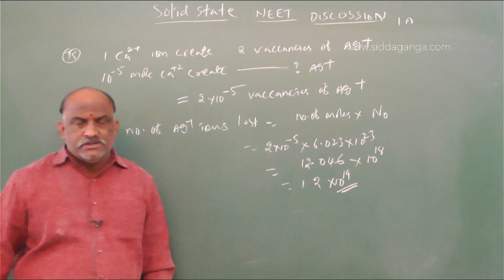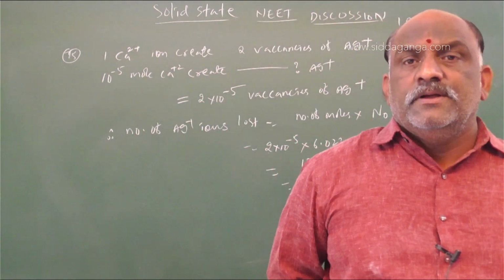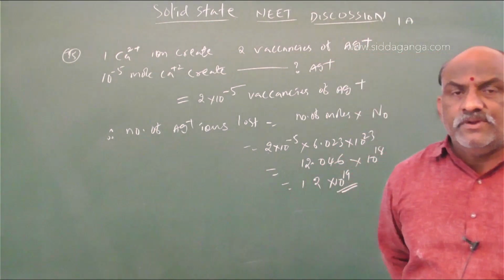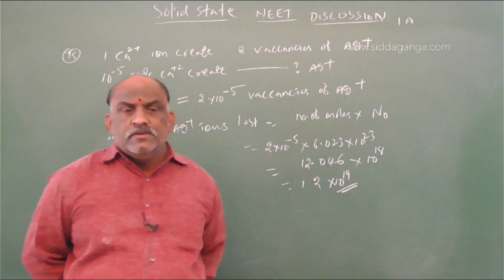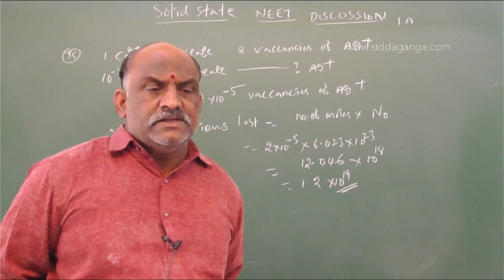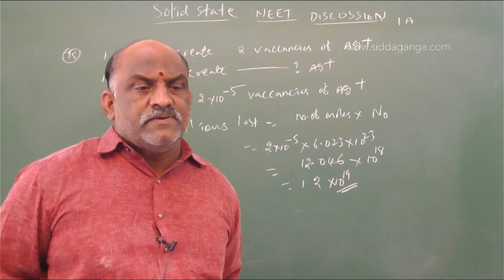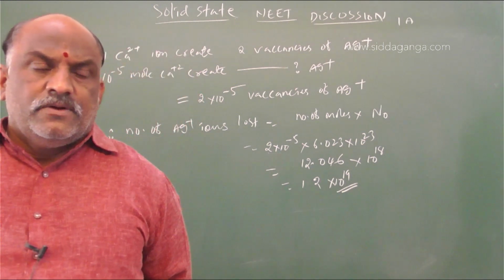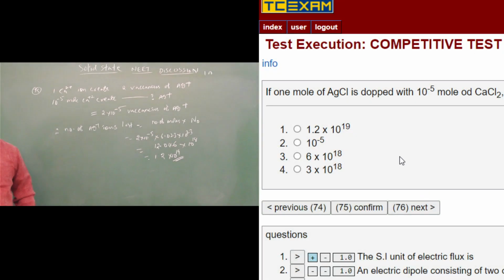So this is the process, my dear students. You should find such types of questions will be like this. In this example, percentage was not given. Some more examples, if you get percentage, how to calculate that also. One more question is there based on percentage doping. For silver chloride, 1 Ca2+ creates 2 vacancy sites. 10 power minus 5 mole creates 2 into 10 power minus 5. The value you get is multiplied with Avogadro number. Then the answer is 1.2 into 10 power 19.